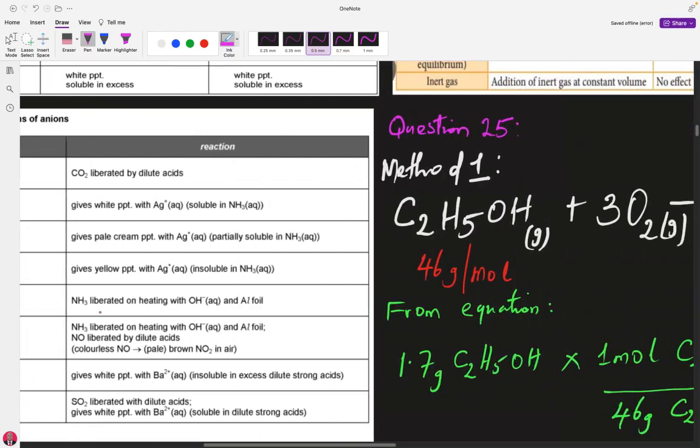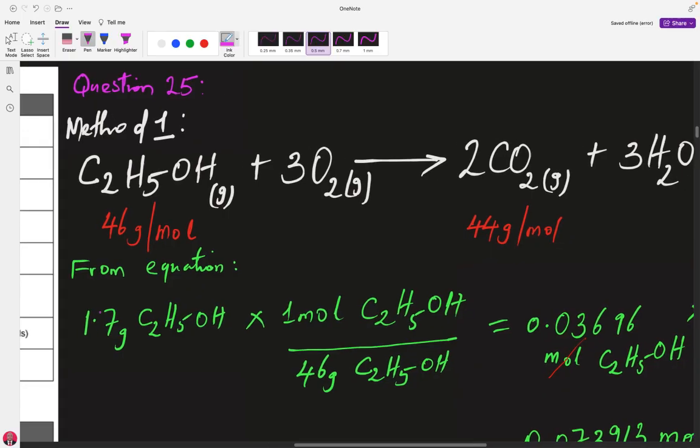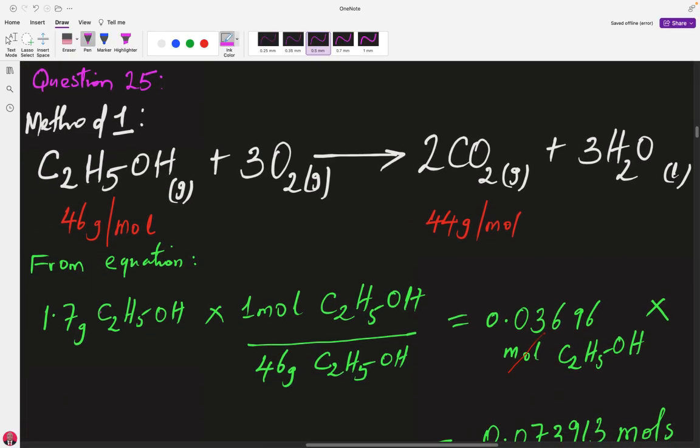So let's get back to the question and see how it is being solved. Good thing I told you the equation has been written, so you don't have any problem. What you want is the gas that is being produced. So here we are targeting ethanol, and we are also targeting carbon dioxide. Remember, the molecular mass is the mass of 1 mole of that substance. Now, the molecular mass of carbon dioxide is 12 plus 16 times 2, which is 32. 32 plus 12 is giving us 44 grams per mole.